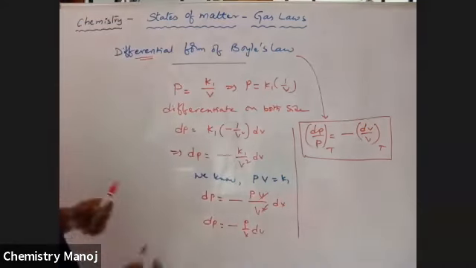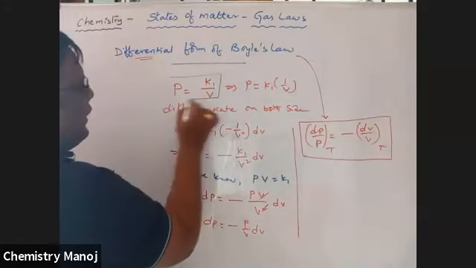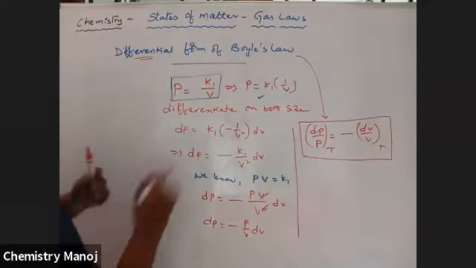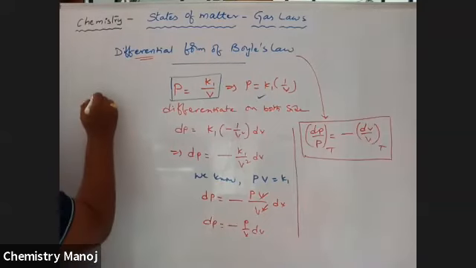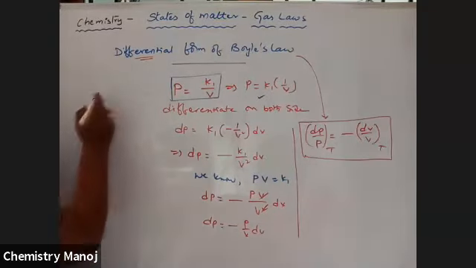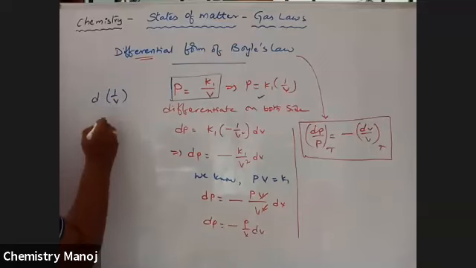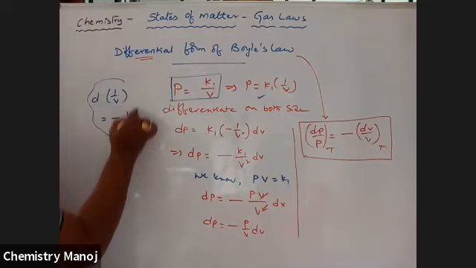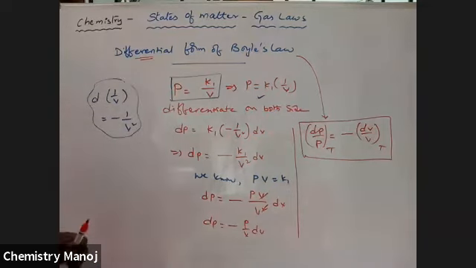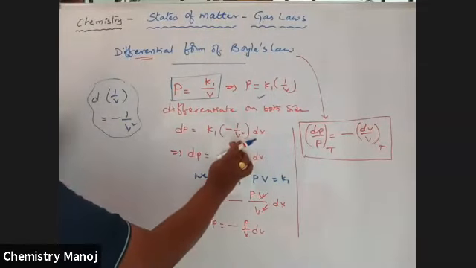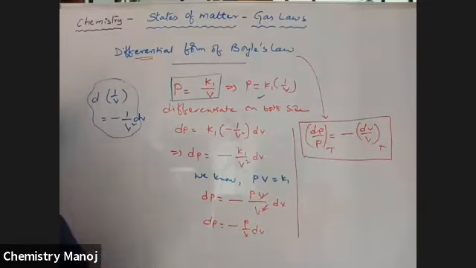See here, we know P is equal to K1 by V. That is rearranged. Differentiate on both sides. The differentiation of 1 by V is equal to minus 1 by V square. That is well known in your mathematics. So here, the differentiation of 1 by V, minus 1 by V square, is applied. So minus 1 by V square into dV.